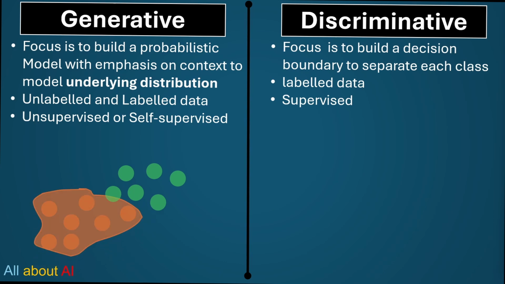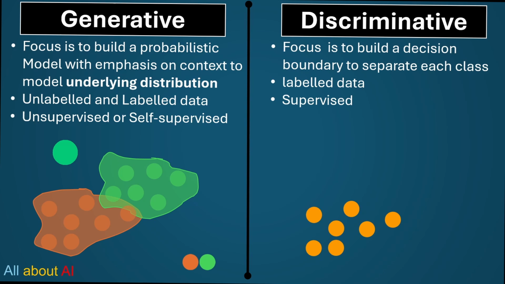So it may be a model like this and could be another model like this. And we can see there could always be some overlap. Here we are showing only 2 dimensions, but in reality these are in a very high dimension space. Now if we ask it to generate an orange and a green point, it will refer to this model and give 2 new points. Now contrast this with the discriminative model.